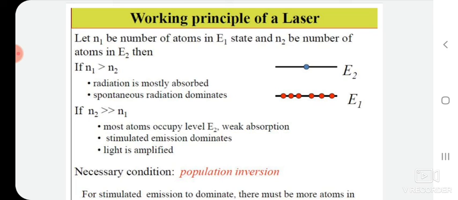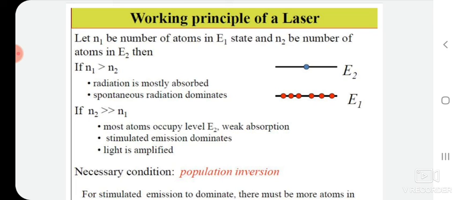If N1 is greater than N2, the radiation is mostly absorbed and spontaneous radiation dominates.